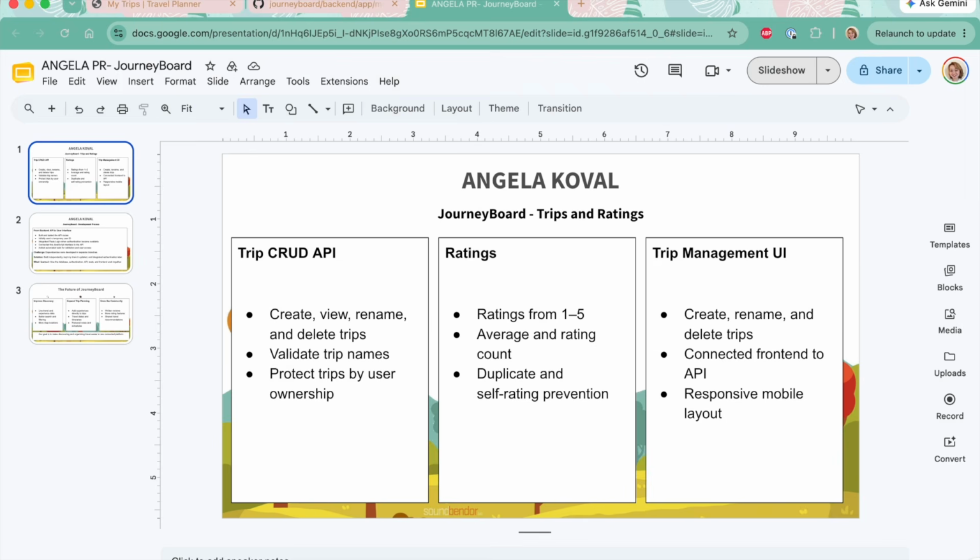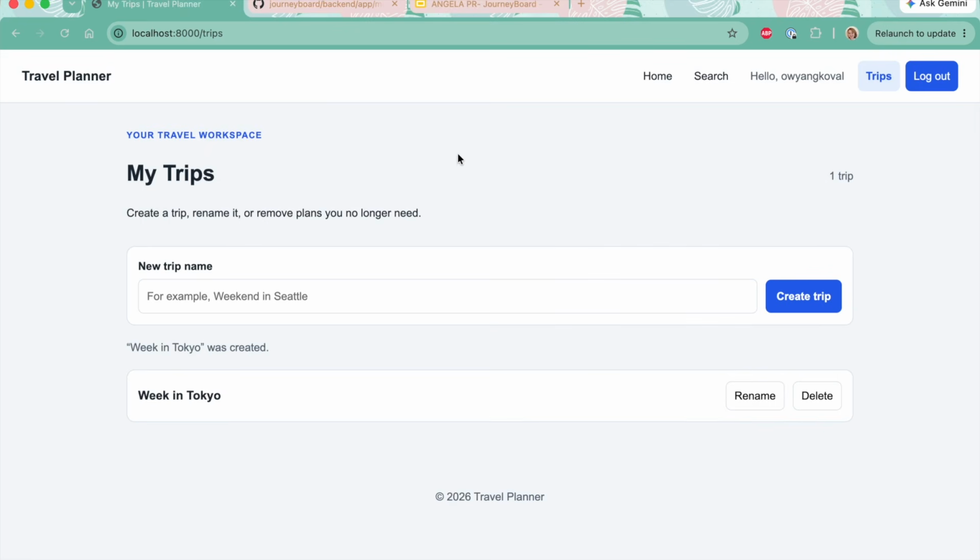So now I'm going to go into my live trip management demo. And here's the trip management page from the user's point of view. I'm the user, Ogan Koval, and here it shows my username. Because trips are connected to the logged in user, each user sees only their own trip collection. And when this page loads, the front end sends a GET request to retrieve that user's trips.